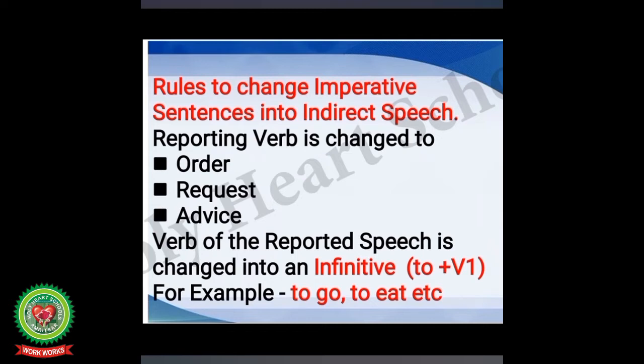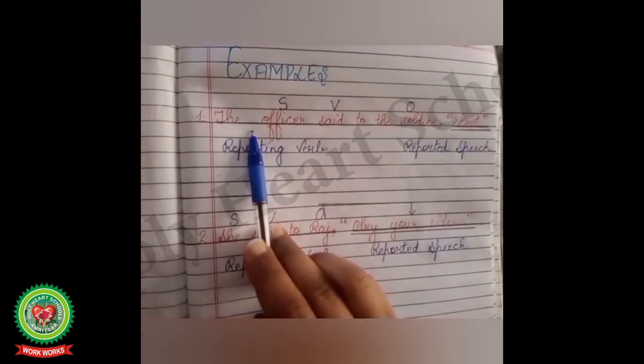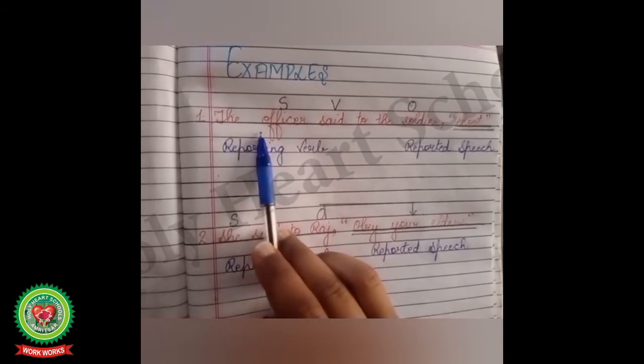And rule number 2 is the verb of the reported speech is changed into an infinitive, where your infinitive is to plus present form of verb. For example, to go, to eat, etc. Now children, with the help of examples, we will learn in detail about it. Now we will learn how to convert imperative sentences from direct speech to indirect speech.